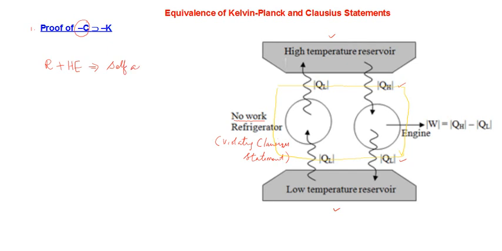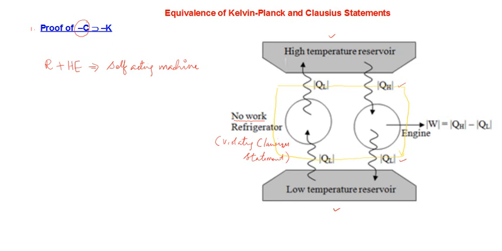So you can see that, let's individually look at the reservoirs. QL amount of heat is absorbed from the low temperature reservoir by this machine. But at the same time QL is given back. Say 100 joules is taken and 100 joules is given back.